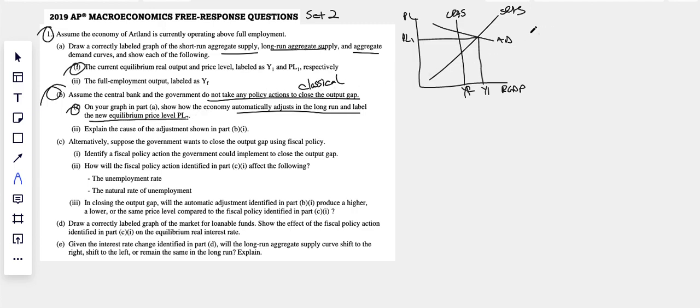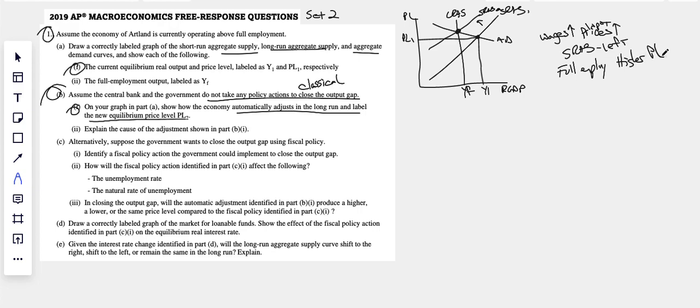So I'm just going to go ahead and explain it also. Wages, if this is a very hot economy, unemployment is very, very low, so wages are going to get pushed up. Input prices are going to go up also. This implies that your short run aggregate supply curve will shift to the left. It's going to shift because of those wages going up. We go back to full employment at a higher price level.